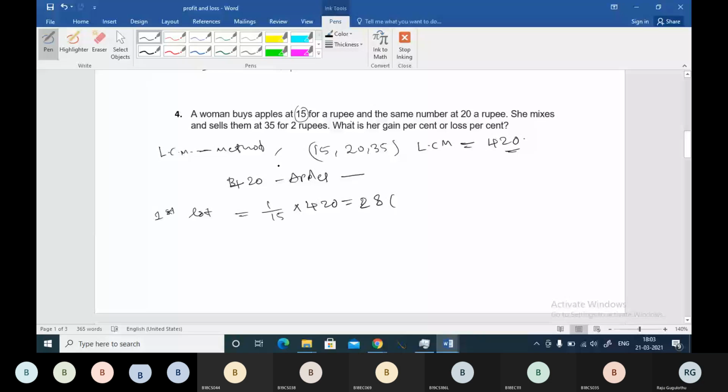From the second lot, she is getting 20 apples for 1 rupee, so it should be 1 by 20 into 420, which gives 21. And she mixed them and is selling them 2 rupees for 35. She has bought 420 and 420, so now she is selling 840.